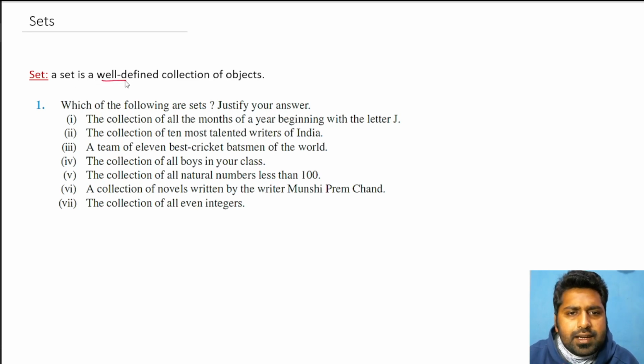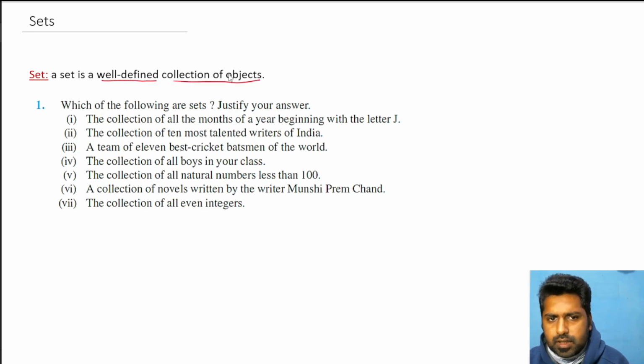So a set is a well-defined collection of objects. See, a collection can be of anything, but well-defined, what is the meaning of well-defined? If I have to simplify it, well-defined means it should not matter whether I am defining the collection or you are defining the collection. Means opinion should not matter. Collection is basically objects that are being collected in any way, but well-defined means that the perspective should not matter by opinion.